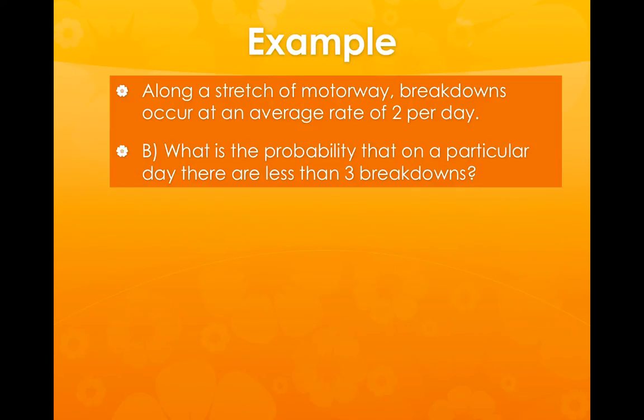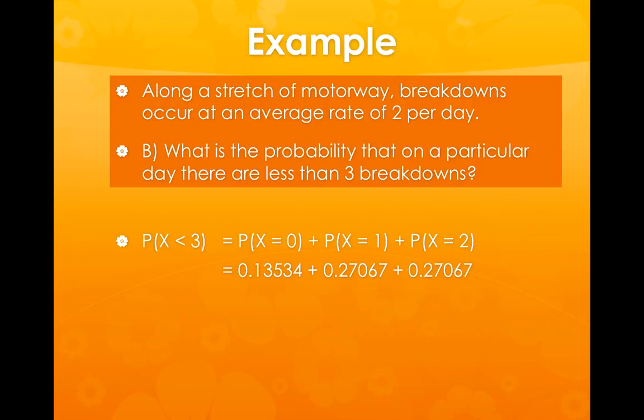But if we were to do this by hand, the only way we could do it is work out the probability that X is equal to 0, 1 and 2 and add them together, because obviously if there's less than 3 breakdowns, that means there's 0, 1 or 2 breakdowns. Less than 3 obviously is not including 3. If you did all the calculations for each of those individually, that's what it comes out as, and we then get 0.677.